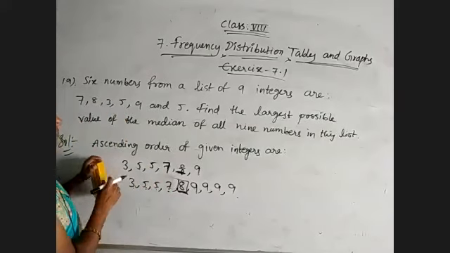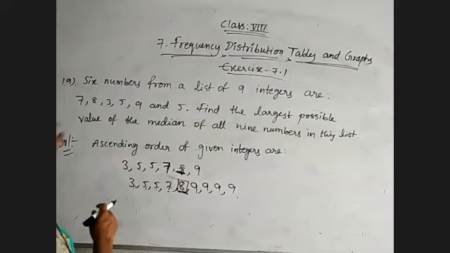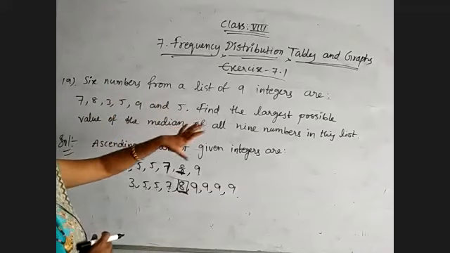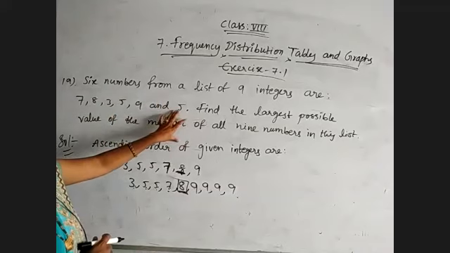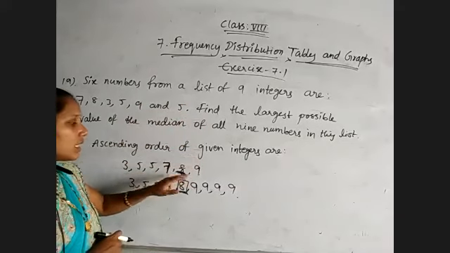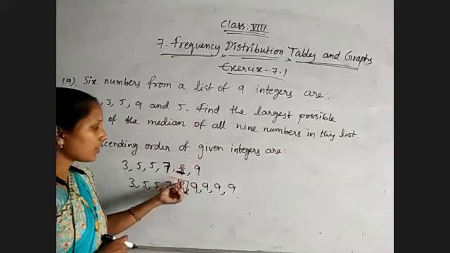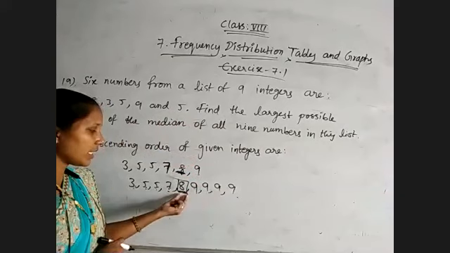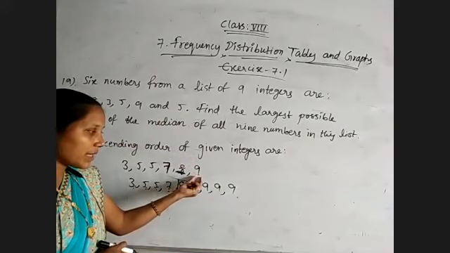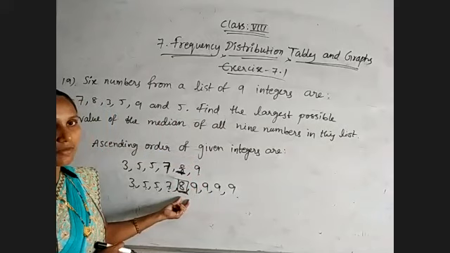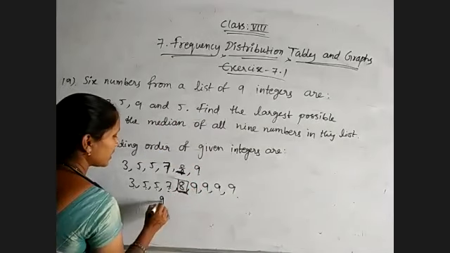Okay. So what is the question? 6 numbers from a list of 9 integers are given like this. Find the largest possible value of the median of all 9 numbers in the list. So here greatest possible numbers are 8 and 9. So if you are repeating 8 4 times and lastly 9, then also median will become 8 only. If you are repeating 9 more number of times, then also median will become 8 itself. So greatest possible median is equal to 8.